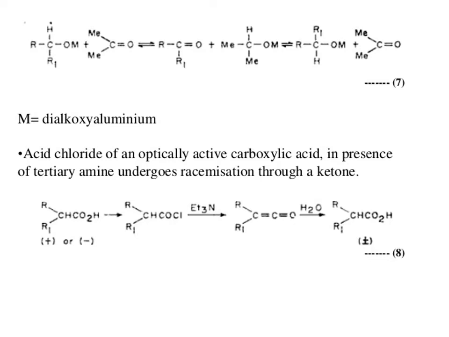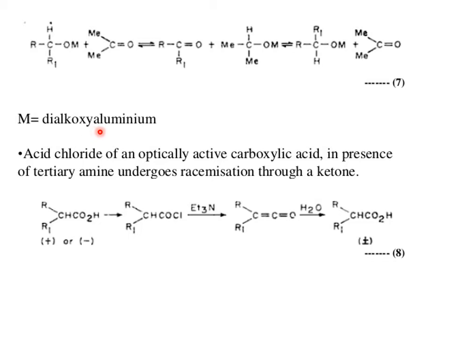Here is the secondary alcohol, and here is a ketone, dimethyl ketone. This acetone is going to be converted into a racemic mixture. Here M means dialkyloxyaluminum, because the reaction of this secondary alcohol with this acetone results in the formation of a racemate. 50% of one and 50% of the other enantiomer is possible.